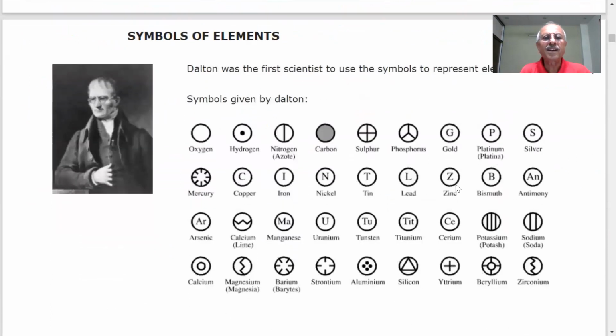Dalton was a great genius. He was the first scientist to use symbols to represent elements. You are saying there are elements. What are elements? We have just told you: the simplest pure substance made up of only one type of atom, which cannot be broken into simpler atoms by any physical or chemical processes. So at that time, how did we represent the elements? What did he use? You can see we have shown certain